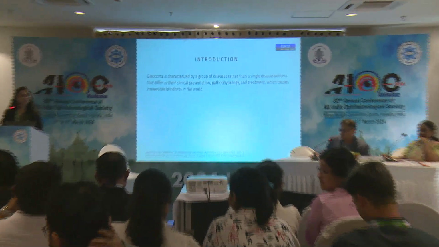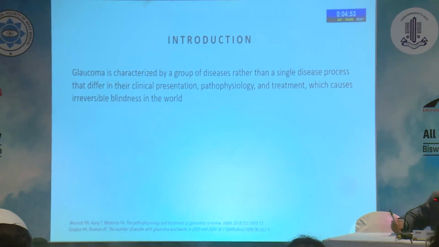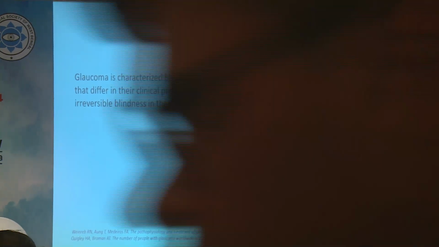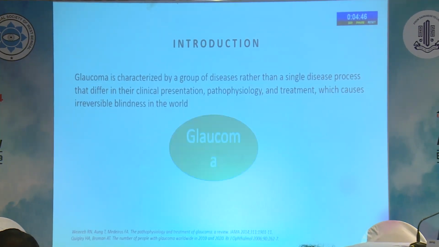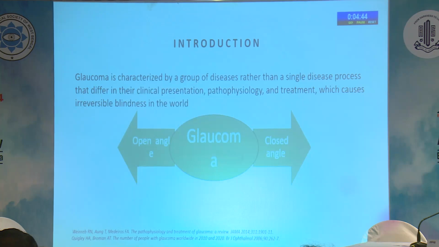Glaucoma is characterized by a group of diseases rather than a single disease process that differ in their clinical presentation, pathophysiology, and treatment, which causes irreversible blindness in the world, and was broadly divided into open angle and closed angle. Even though open angle glaucoma is more common, the proportion who became blind due to closed angle is over 25% more, because of its acute presentation, resulting in about 4 million population going to irreversible blindness in the world, thus ranking as the second leading cause of blindness worldwide.